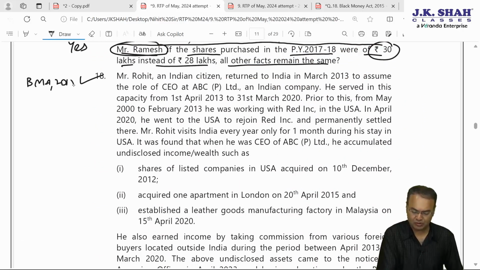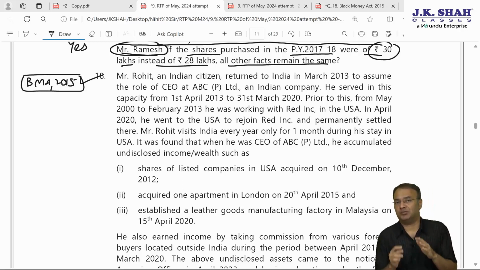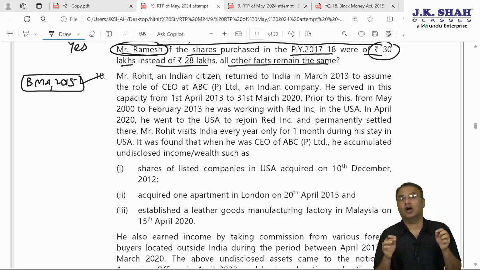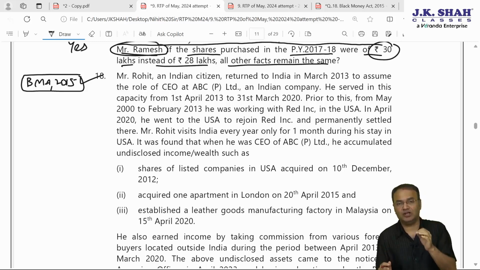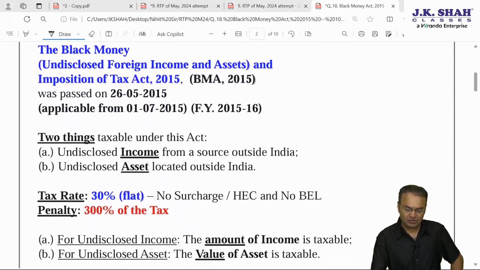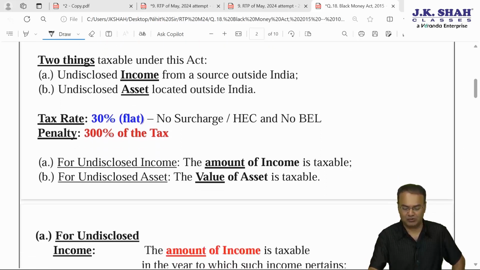Black Money Act was introduced to curb what you know pretty well, undisclosed foreign income and undisclosed foreign assets. Tax rate is 30%. BMA 2015 applies to the whole of India, including Jammu Kashmir. According to Black Money Act 2015, undisclosed foreign asset and undisclosed foreign income will be charged to tax at a flat rate of 30% plus 300% penalty. So if you recollect, it was introduced from 1st July 2015, announced on 26 May 2015. Financial year 15-16 or AY 16-17 it was introduced.